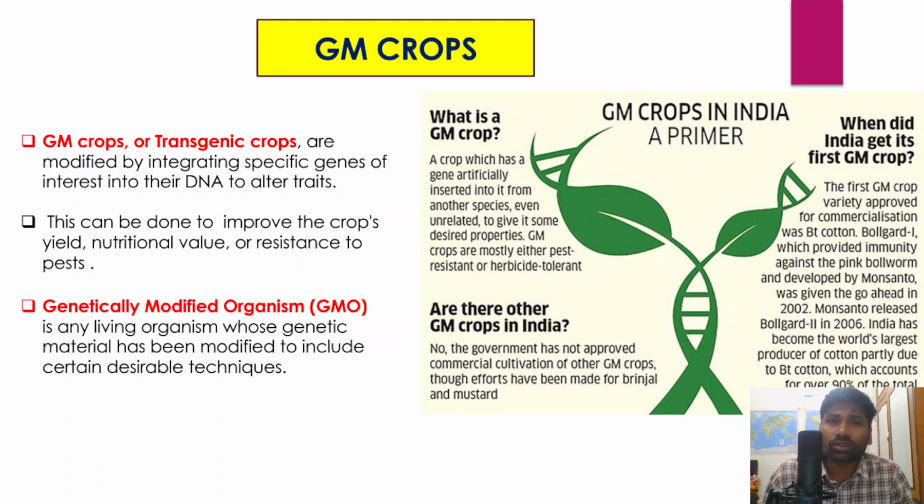Keeping all these different aspects in mind, genetically modified crops are gaining a lot of traction in recent times. So what are the areas that have been stressing the importance of genetically modified crops? For example, food security is one area. Because of the growing population and its food needs, food security is a very important domain to focus on, and genetically modified crops can actually help achieve the goal of food security.